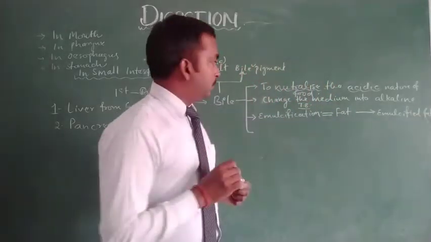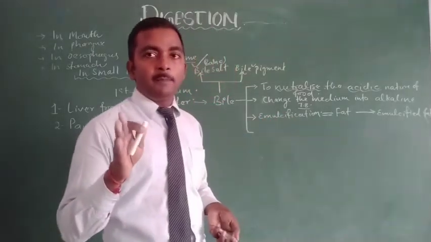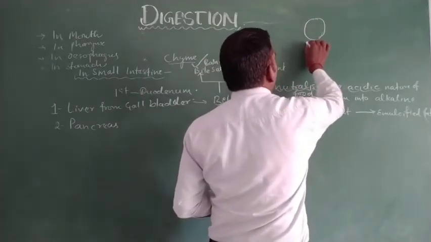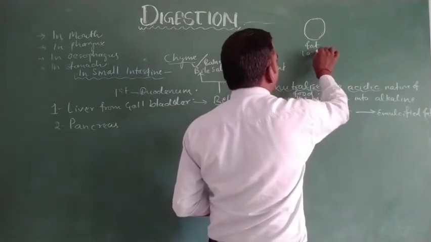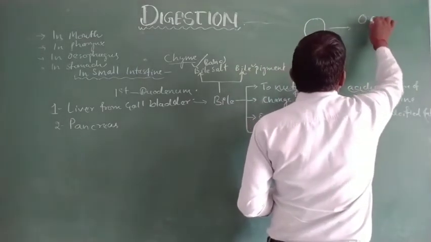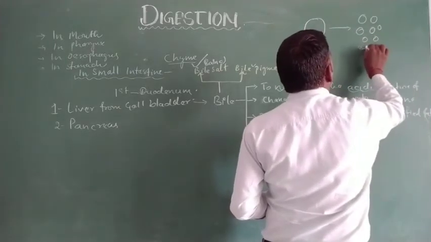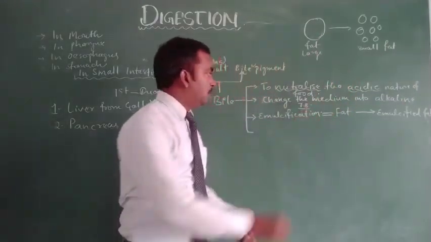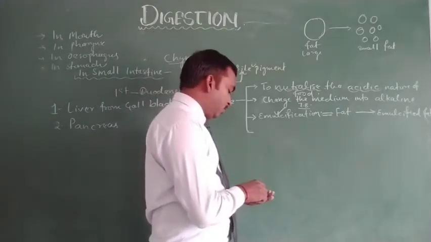During emulsification, what actually happens? The large fat globules, the molecules of fat, break and form numerous small particles of fat, and this process is called emulsification. So this is the third action of bile over food.